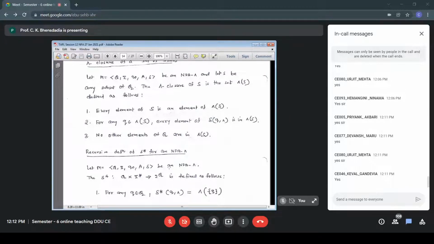In the case of normal NFA, rule number 1 is what? Delta star Q null is the set Q. Rule number 2, delta star QYA, that is equal to union of R belongs to delta star QY, delta RA. What should be the definition here?